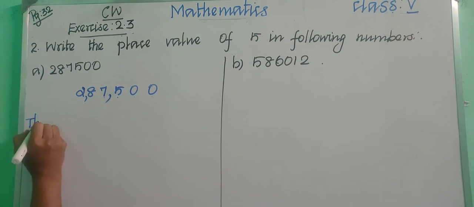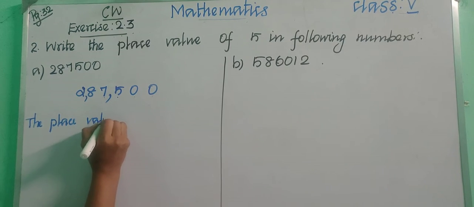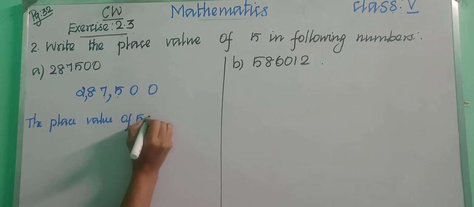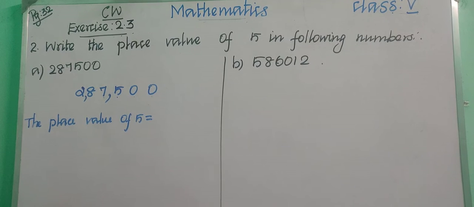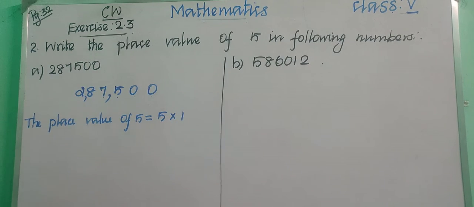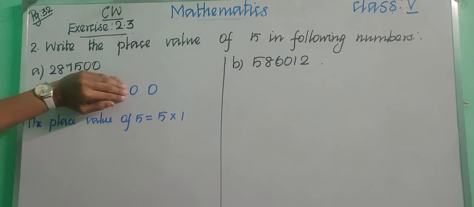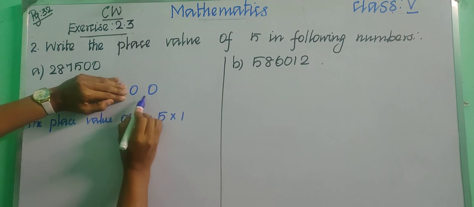So the place value of 5 is equal to. How will you find the place value? In the previous class we have learned this, right? We put the same 5 into 1. Now hide the number 5, hide the digits up to 5. How many digits are we having now? 1, 2.